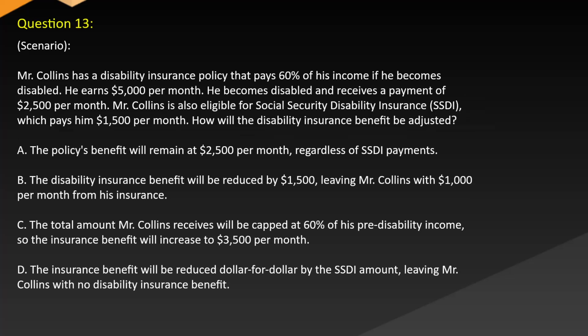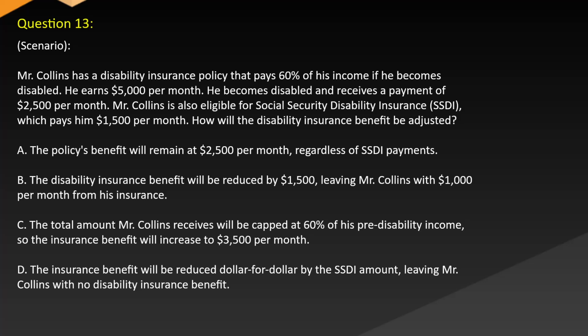Question 13, scenario. Mr. Collins has a disability insurance policy that pays 60% of his income if he becomes disabled. He earns $5,000 per month. He becomes disabled and receives a payment of $2,500 per month. Mr. Collins is also eligible for Social Security Disability Insurance (SSDI), which pays him $1,500 per month. How will the disability insurance benefit be adjusted?